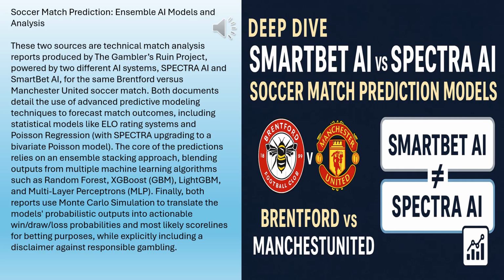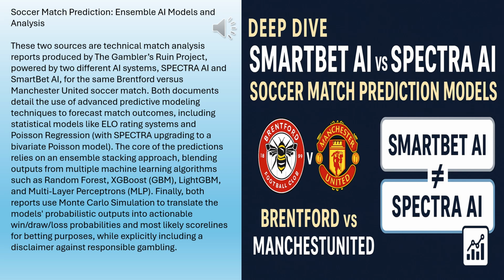Context. Man U missing Casemiro due to a red card, Martinez with the knee injury. Key players out, especially defensively. Now, look at the raw expected goals from the models. SmartBet, the old univariate one, predicted Brentford home goals, 2.14, but Manchester United away goals, 3.55. Whoa, 3.55 expected goals for United. That's huge.